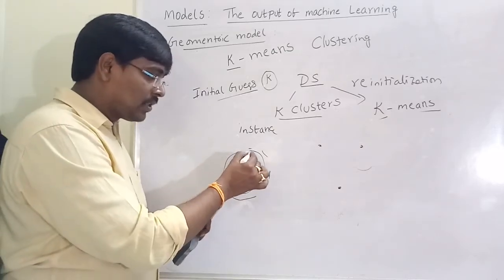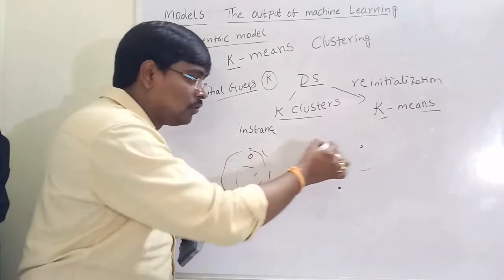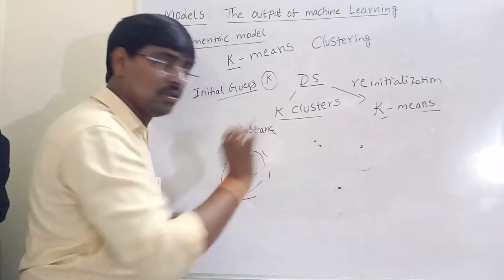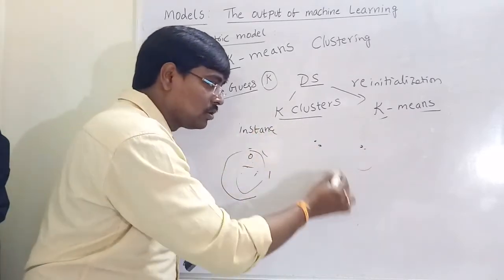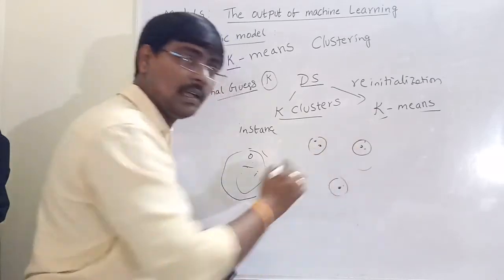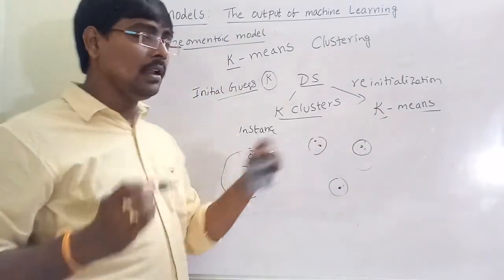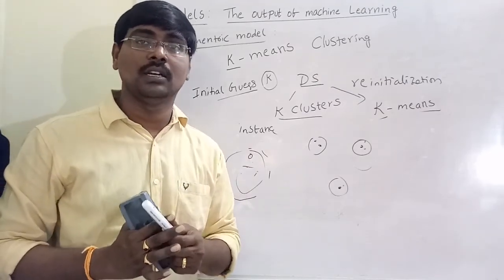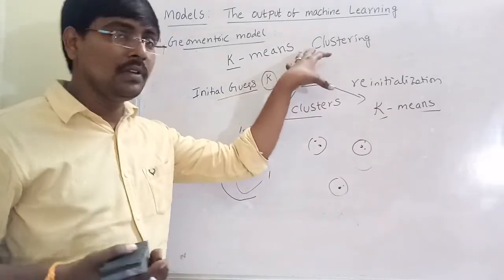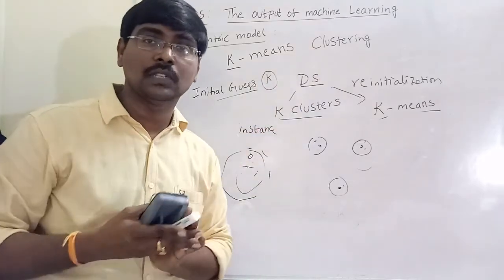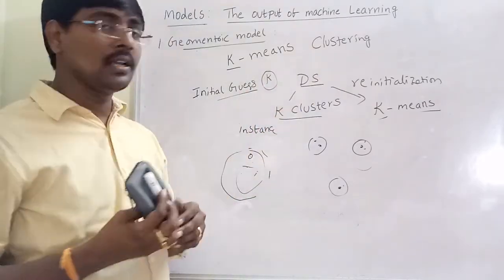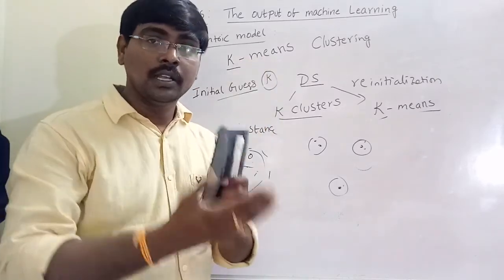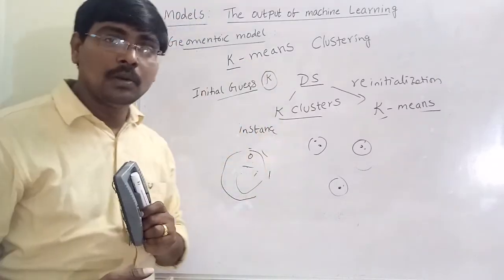Pick one point and calculate the similarity, to which group it belongs. Suppose it belongs to this group, add it to this group. The same procedure is repeated until the mean of the cluster doesn't change. That means the centroid of the cluster does not change. So this is a very simple algorithm. Compared to all classification algorithms, this clustering algorithm is very simple. So these are the geometric models. Next we will discuss probabilistic models.